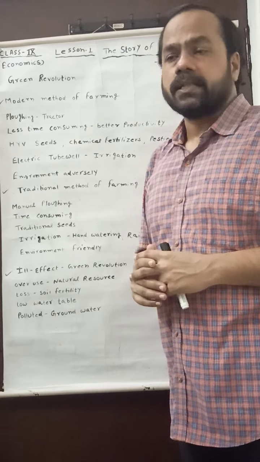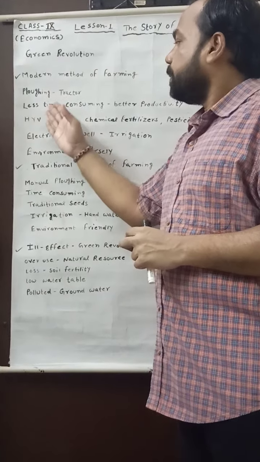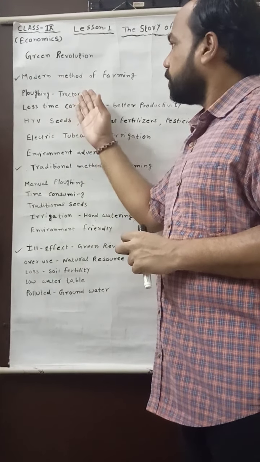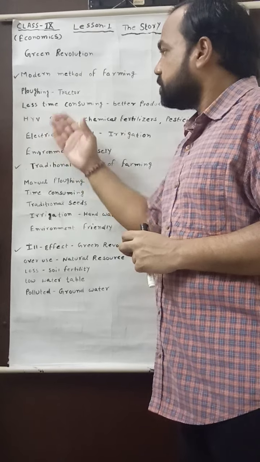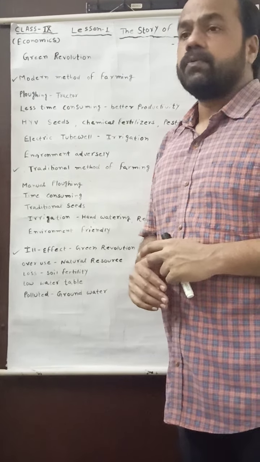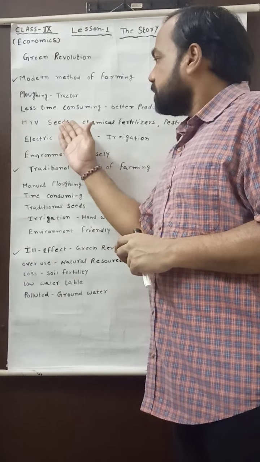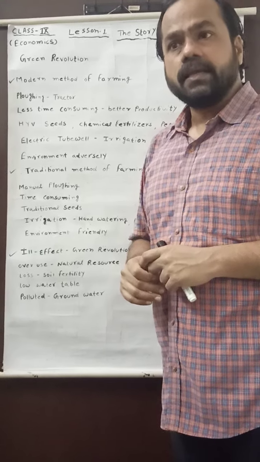After that, see the third very important point. Now, in place of traditional seed in the modern method of farming, there is the use of HYV seeds. HYV means high yielding variety of seeds. It was a type of seeds which gave good result in less time in agriculture.